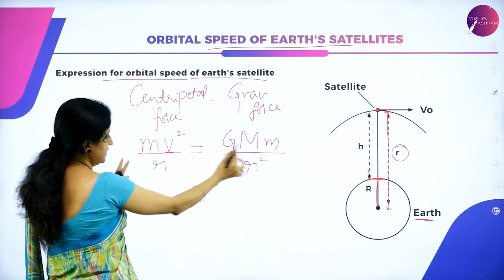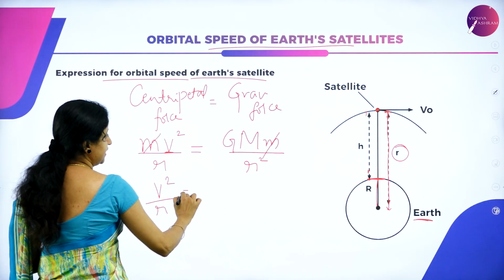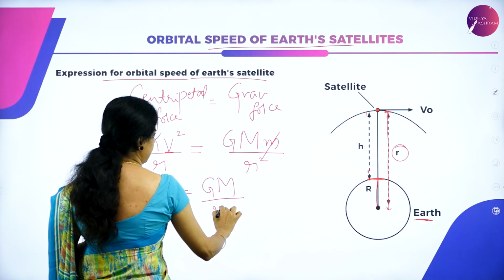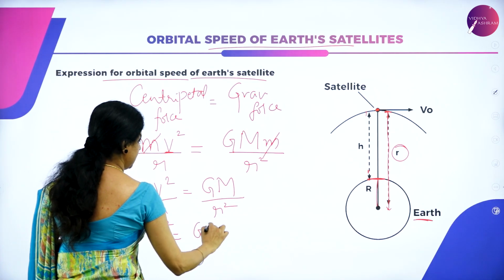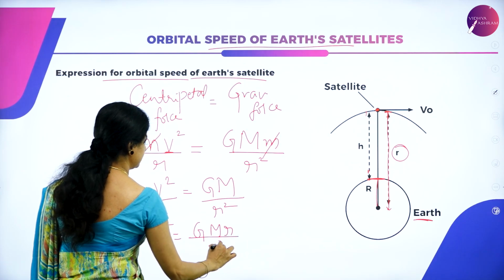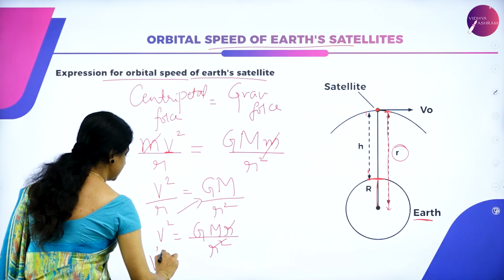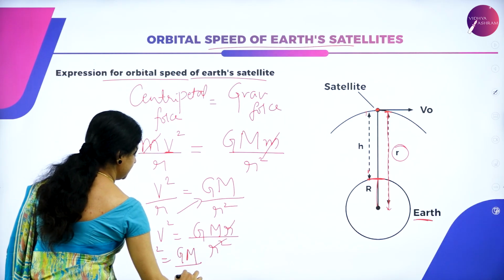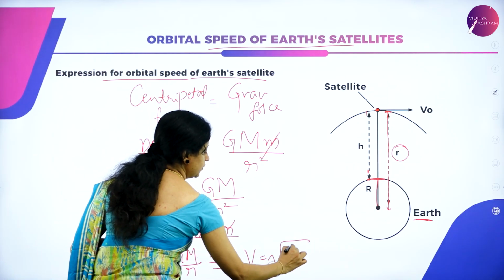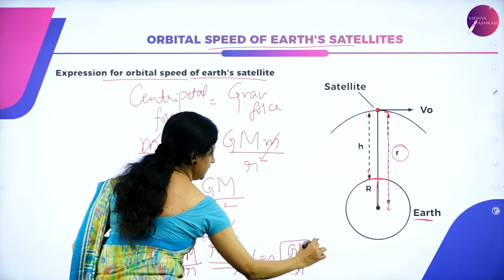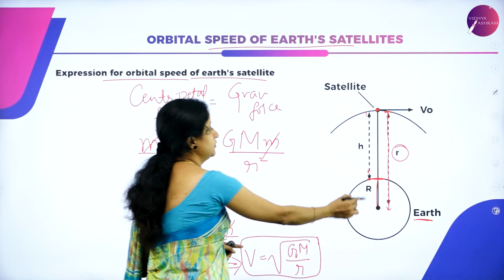Let us now simplify this expression. We can cancel m on both sides, and we remain with v squared divided by r equals GM divided by r squared, or v squared equals GMr divided by r squared by cross multiplying. The r and r get cancelled, and we remain with v squared equals GM divided by r. We need an expression for orbital speed, so v equals the square root of GM divided by r is the expression for the velocity of a satellite which is present above the earth's surface.